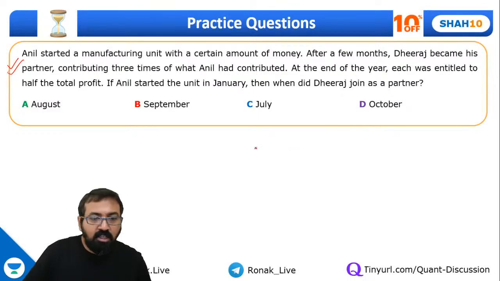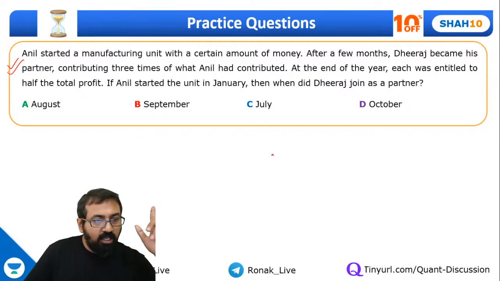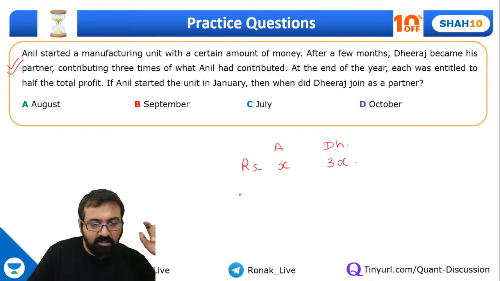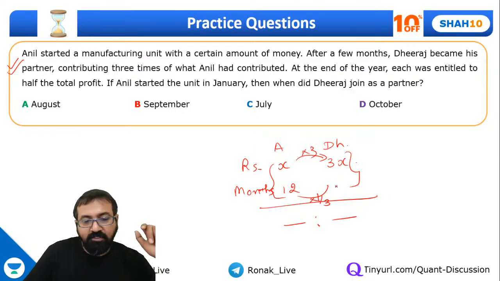Let's understand this. See, there are two people, Anil and Dheeraj. Just to explain, I'm writing it here. Anil started with some amount, say x. Dheeraj became the partner, contributing 3 times the amount, that is 3x. Now months. Anil invested for 12 months and both of them are getting equal profit. So this product should be the same. So can I say this is 3 times? So this should be 1/3. So straight away you can make out that he must have invested only for 4 months.